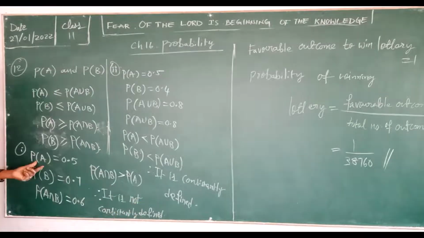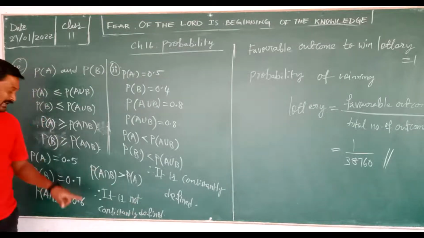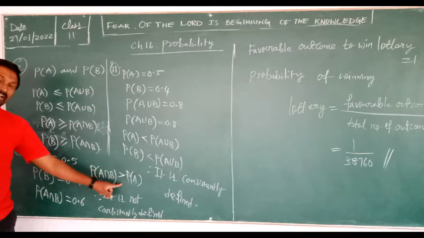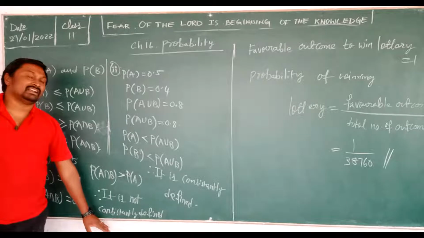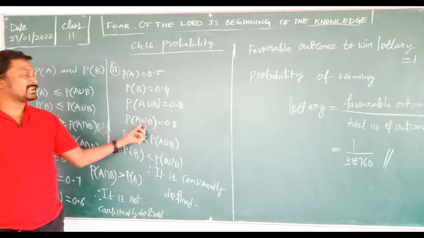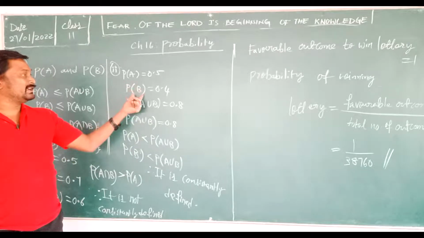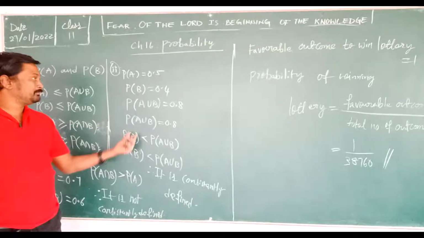In the first one, not consistently defined. If any one is greater than P of A, it is not consistently defined. And P of A union B should be greater than P of A and P of B.